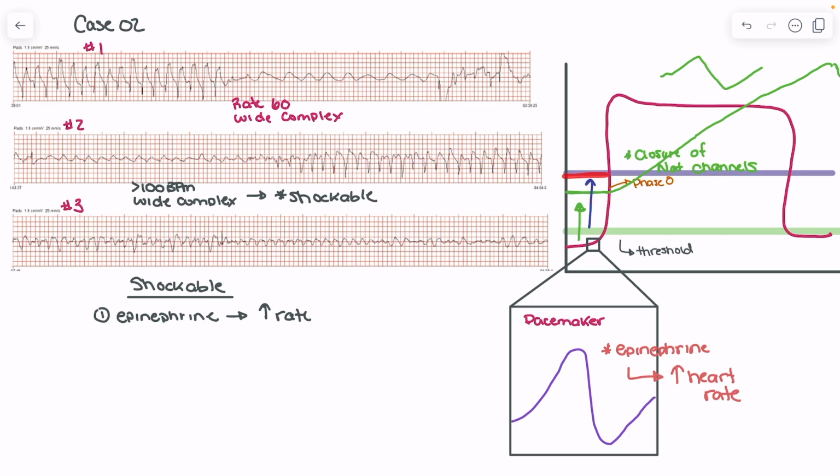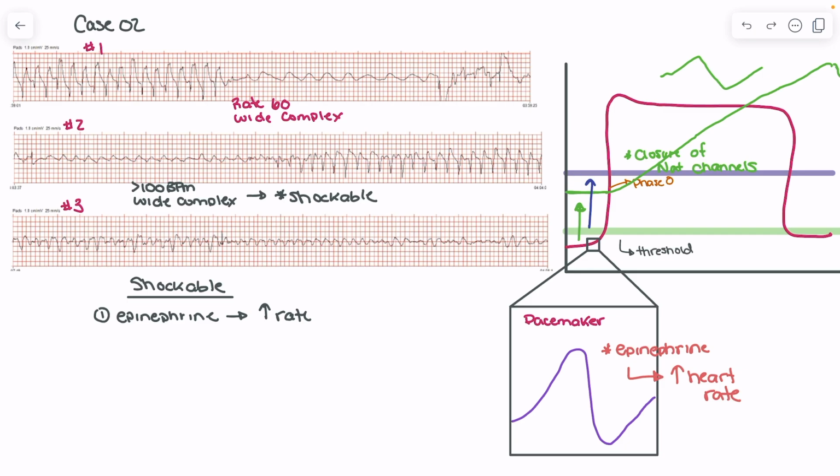So we just say, well, let's move the threshold up above that, and that should solve some of our problems. And it does. It promotes opening of our sodium channels, and we typically can see a more normal rhythm for that patient. One of the things that we do have to think about is in this process, as we're moving that threshold up, there will be points in time where that threshold is very close to our resting membrane potential.